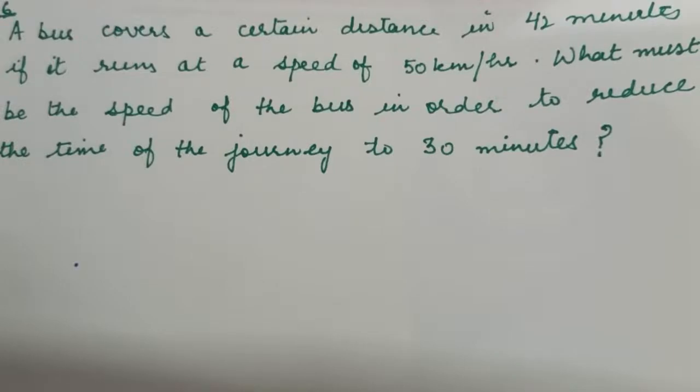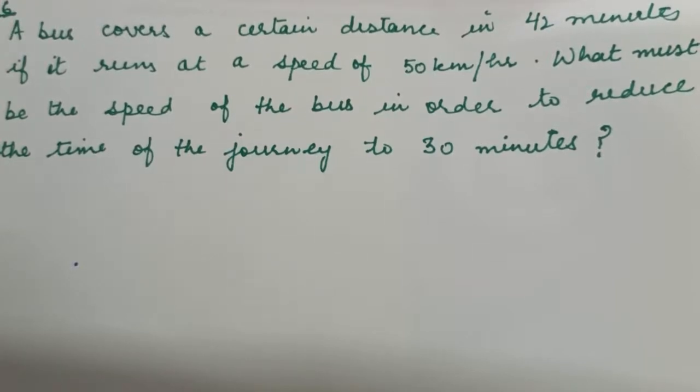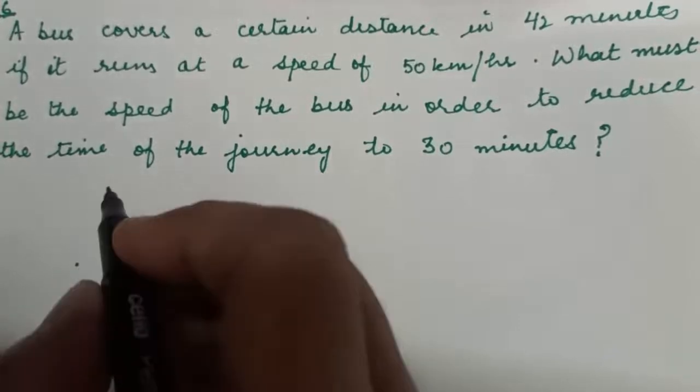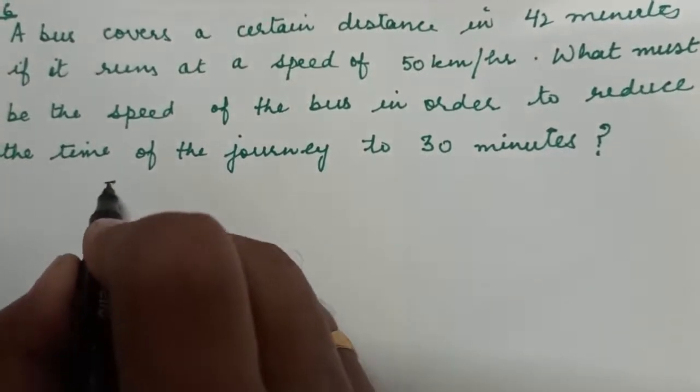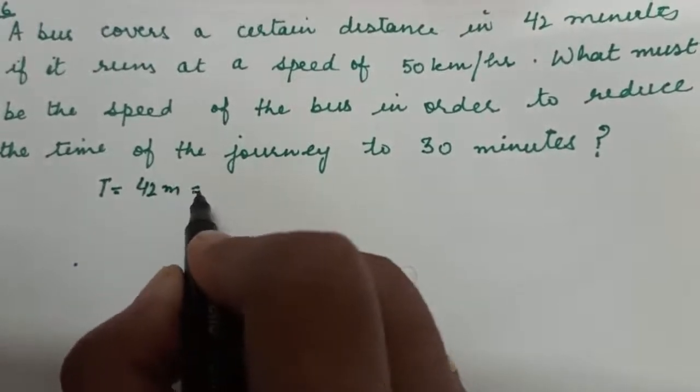Now in the last video we discussed exercise 7.4 question number 1 to 5. Now let us start with question number 6. A bus covers a certain distance in 42 minutes if it runs at a speed of 50 km per hour. What must be the speed of the train in order to reduce the time of the journey to 30 minutes? Now what are we given in this question? We are given here the time taken by the bus is 42 minutes. Now we will change it to hours.